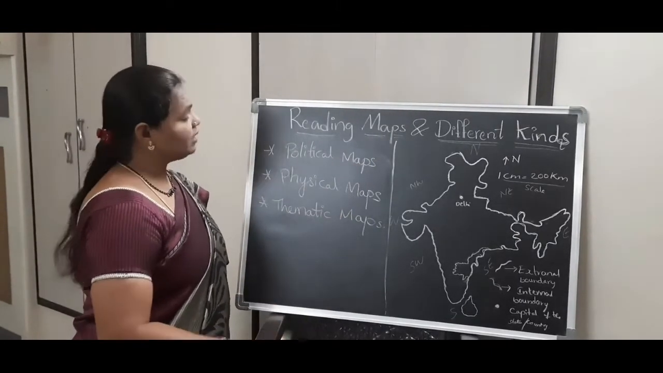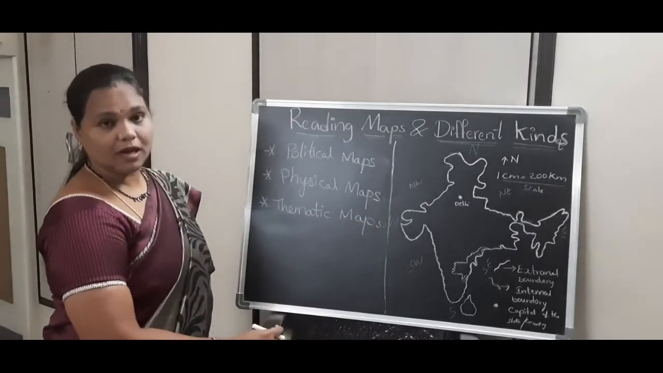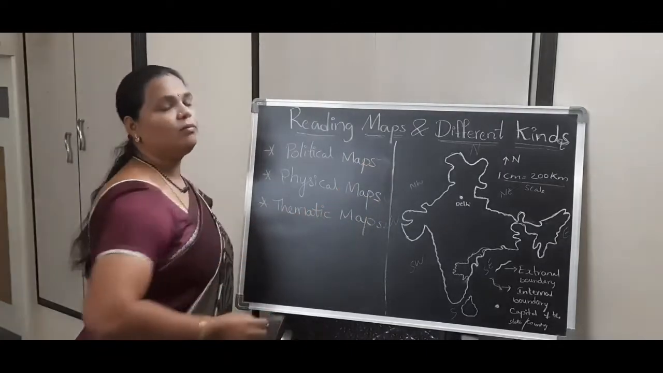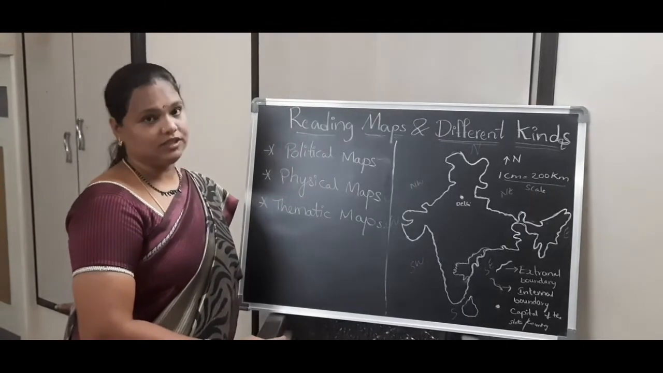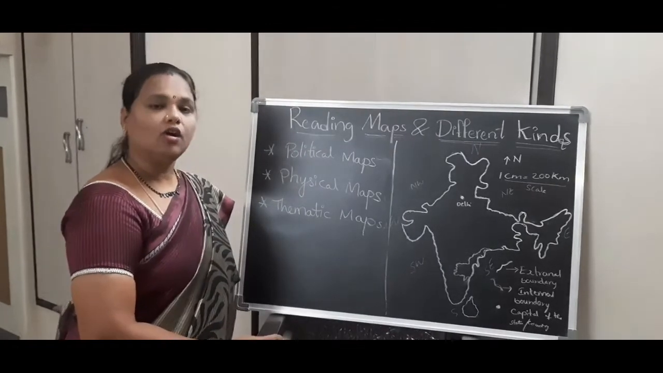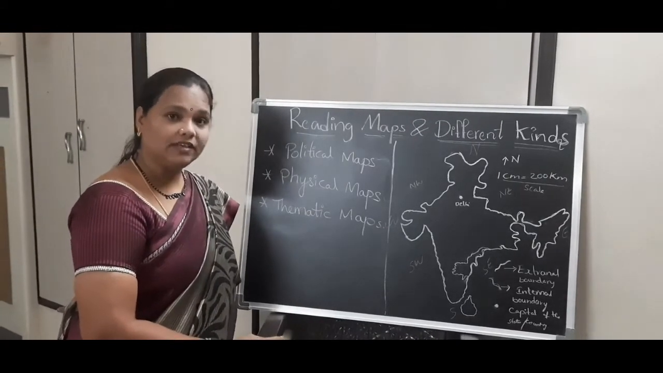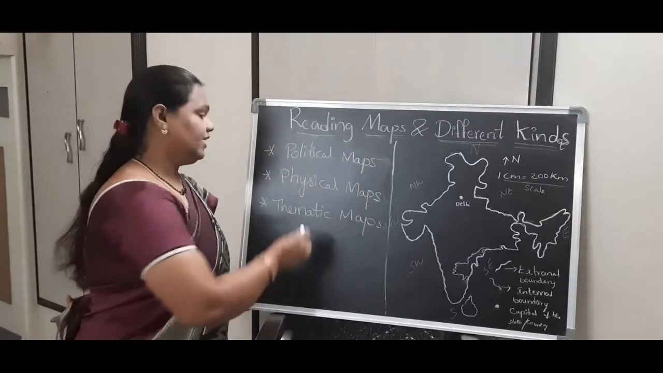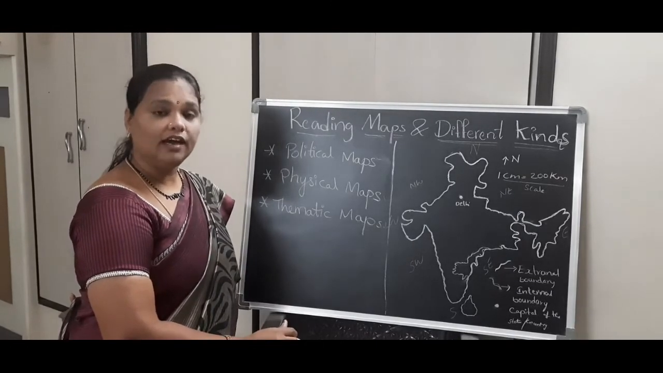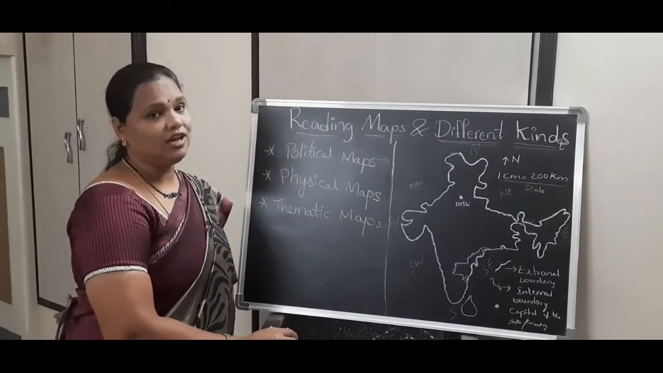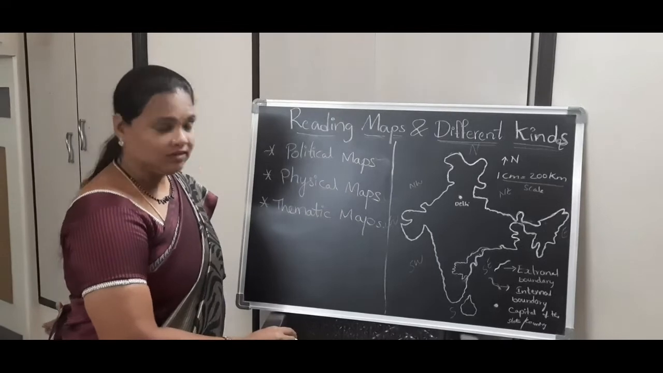Now, the different kinds of maps I told you: political maps, physical maps and thematic maps. They divided maps into three kinds. Political maps are the maps showing the political divisions of the country or the world. They show the capital cities, the states, and the countries in the world. Next, physical maps. Physical maps show the variety of landforms, rivers and different kinds of areas on the earth.